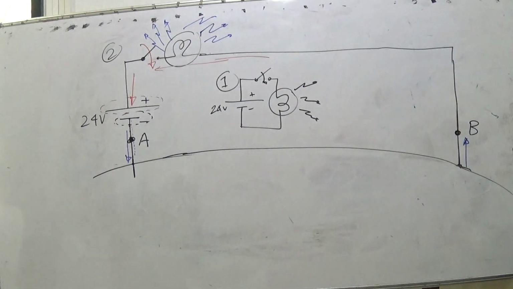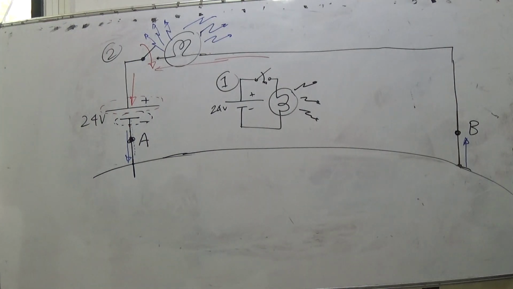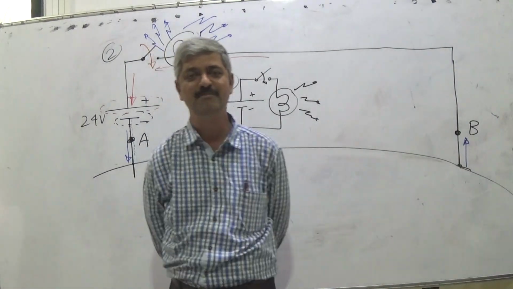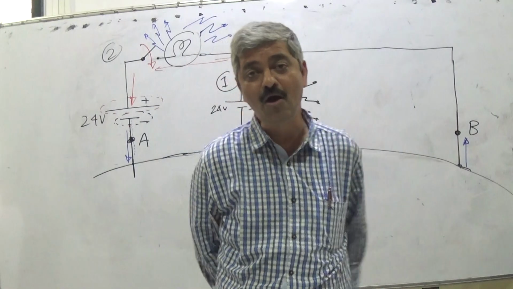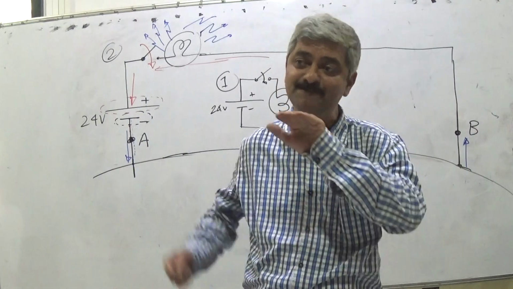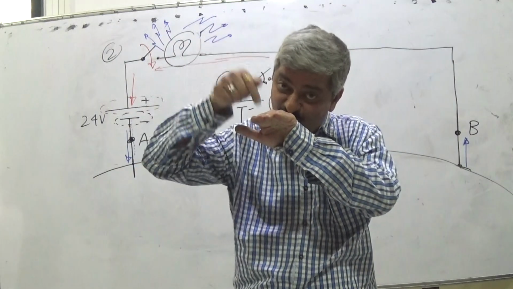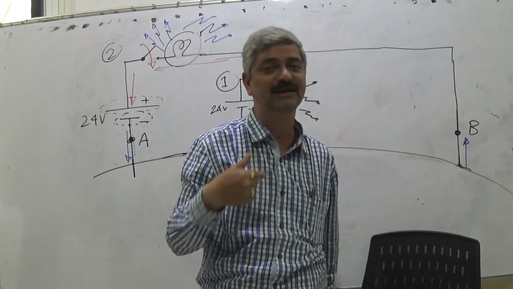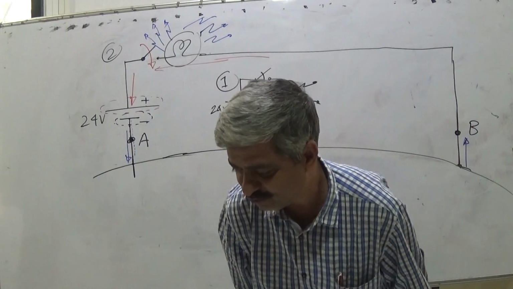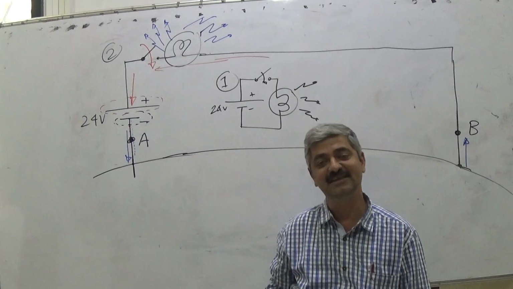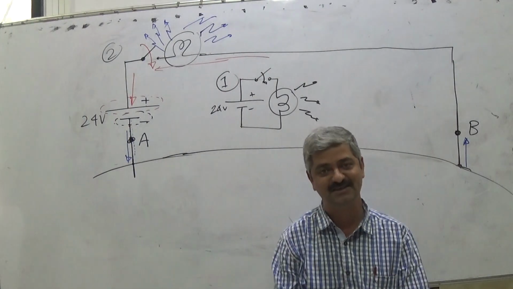Every point in the universe possesses some electric potential. Electric potential is a phenomenon of either affinity or opposition in welcoming a unit positive charge coming to that place. To be very precise, not a unit positive charge, but an infinitesimally small positive charge.